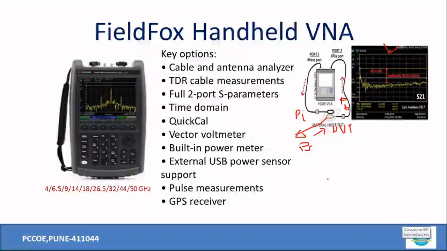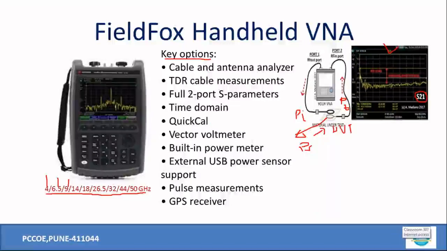So this kind of display is possible. Right now this display is showing us the S21 kind of transmission parameter in that case, right? As I told earlier, these VNAs are available in this range of frequencies: 4 gigahertz, 6.5 gigahertz, 9 gigahertz, and for every 1 gigahertz of frequency rise, probably the cost is raised by 1 to 1.5 lakhs in this particular case.